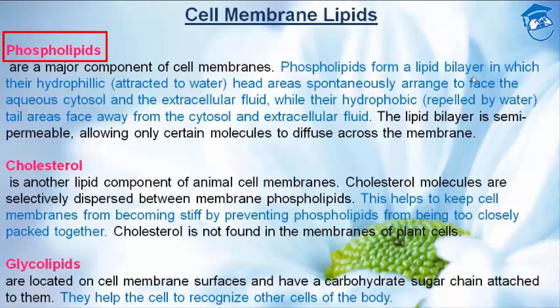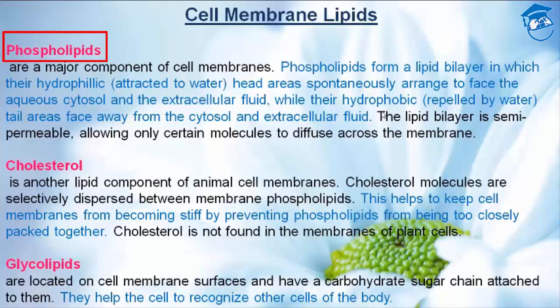Phospholipids form a lipid bilayer in which their hydrophilic end, philic means loving and hydro means water, so the water-loving end is towards outside, whereas the hydrophobic end, which repels water, is oriented towards inside, away from the cytosol or extracellular fluid. Phobic means repel.